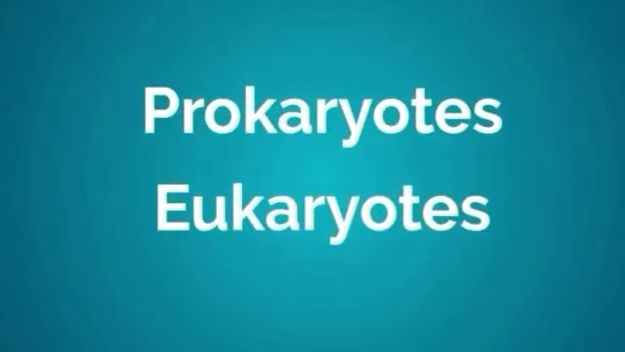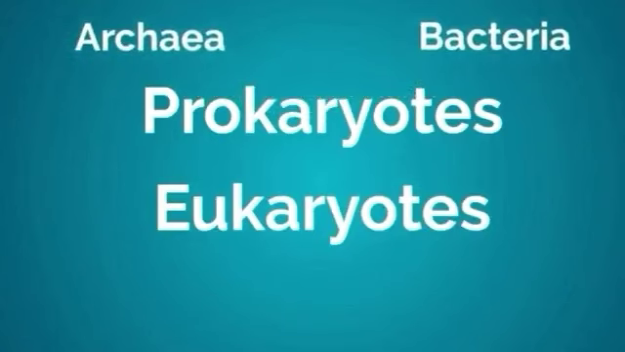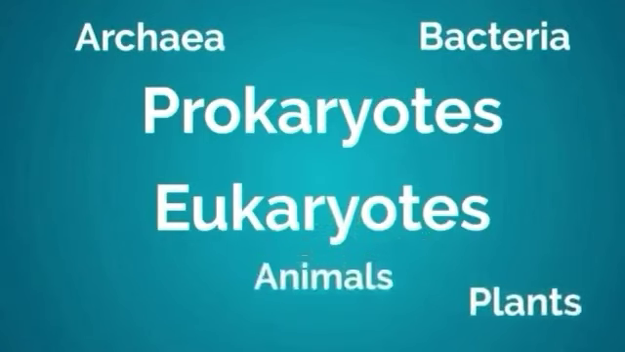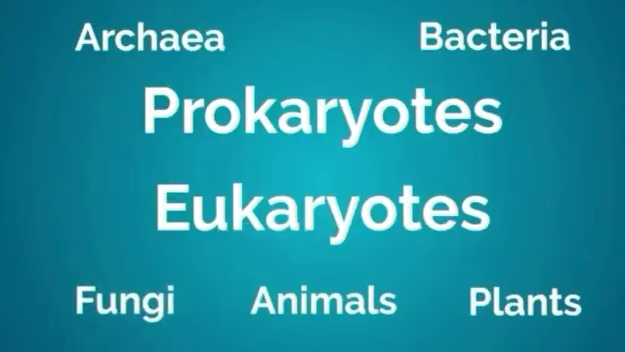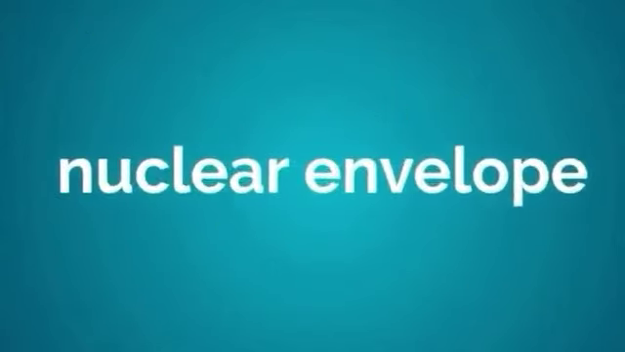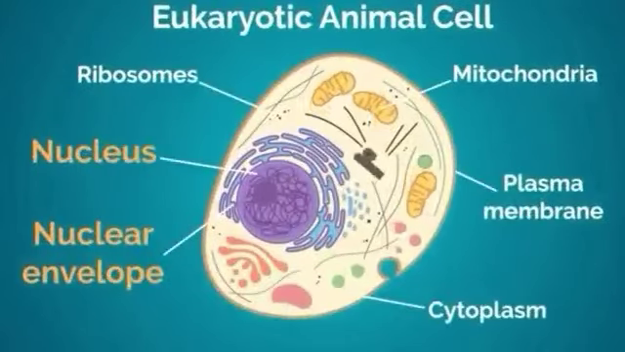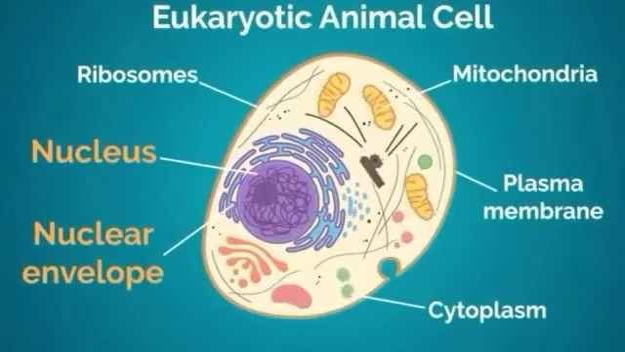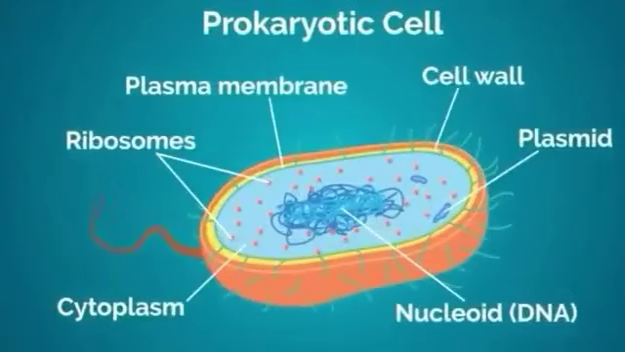Generally, bacteria and archaea come under prokaryotes, whereas plants, animals, and fungi come under eukaryotes. If the genetic material, that is the DNA, is bounded by a nuclear envelope, then it forms a definite nucleus. Cells having such nucleus are known as eukaryotic cells. In prokaryotic cells, there is no such covering around the genetic material.